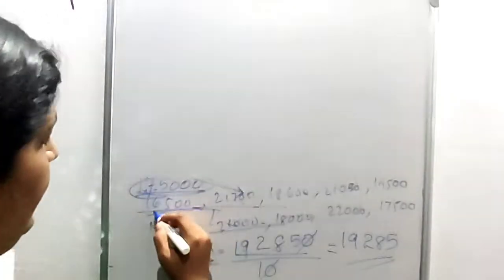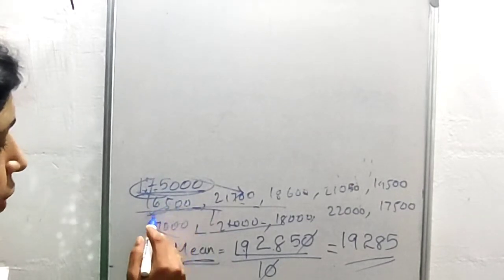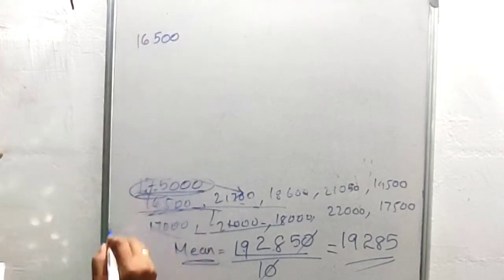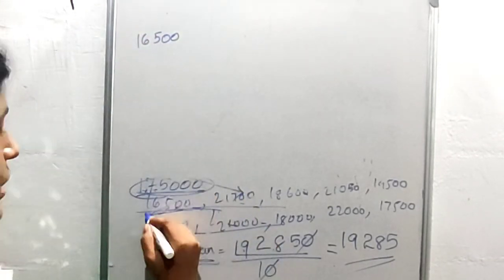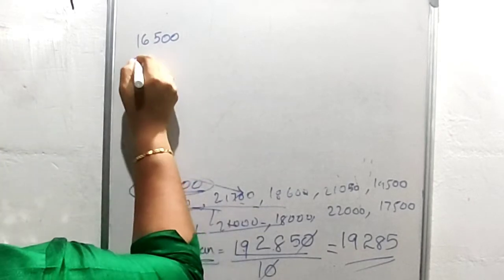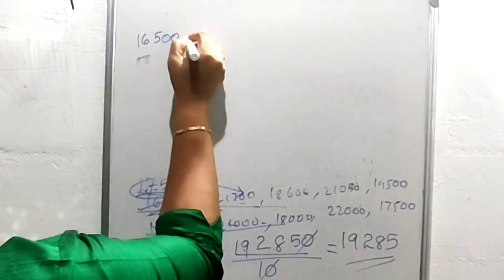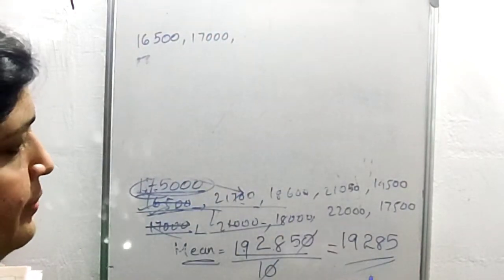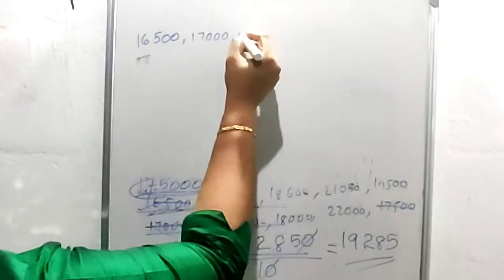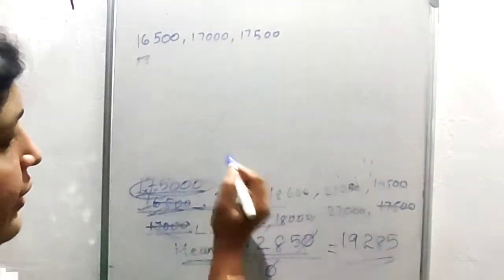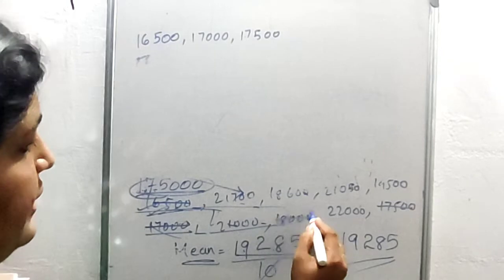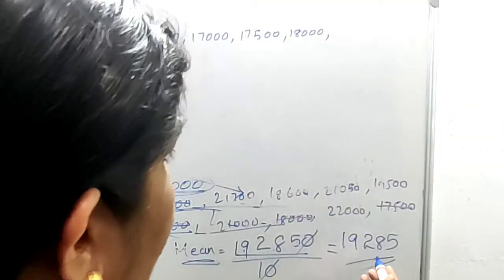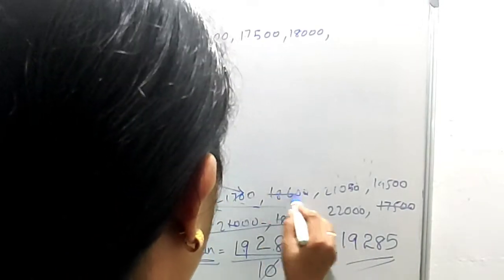Here we have the values. First one is 16,500, that is the least value. If we write the numbers in ascending order, first write the smallest number. Then, which is the next number? Then next is 17,000. After 17,000, which is the next number? Yes, 17,500. After that, which is bigger? Yes, 18,000. Then which is the bigger number? Yes, 18,600.